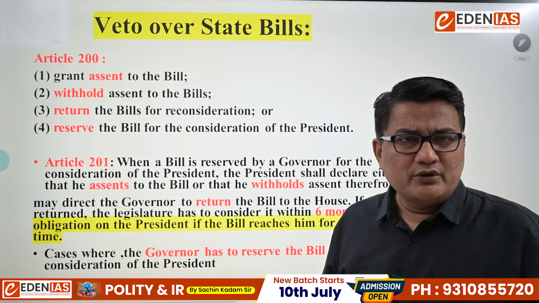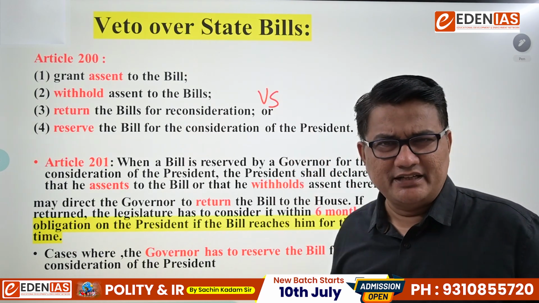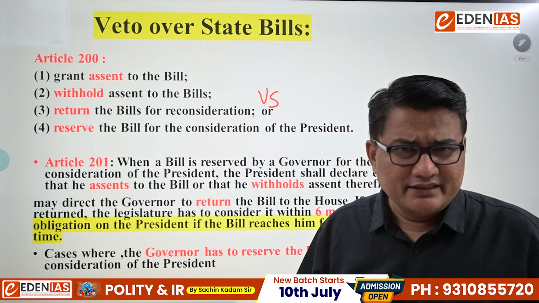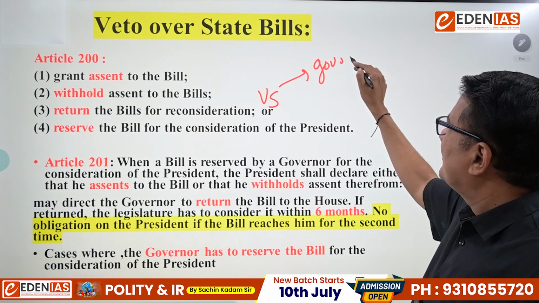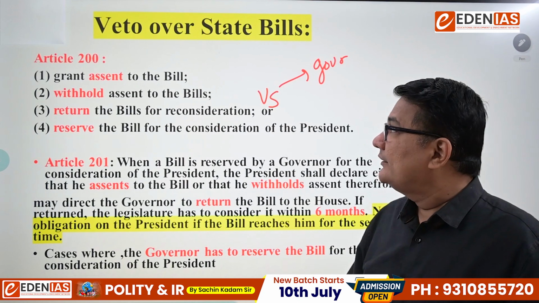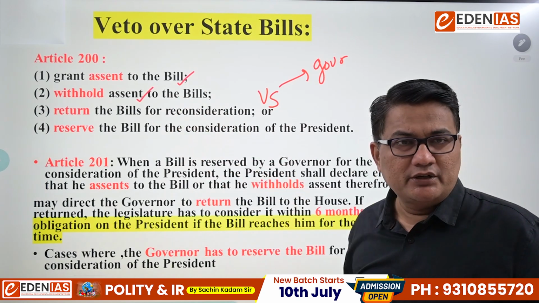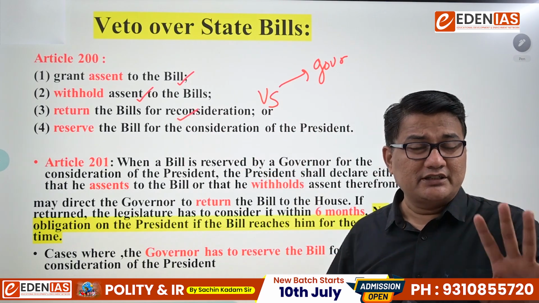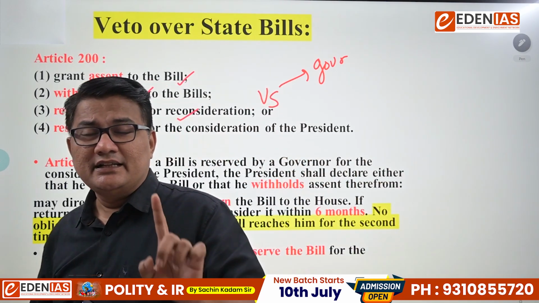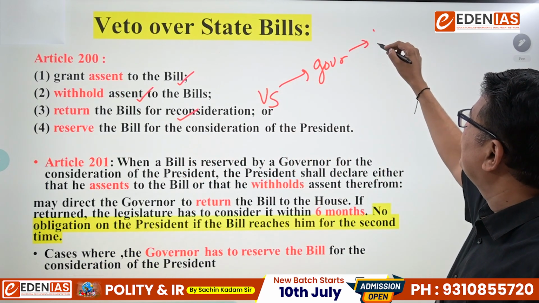If you read Article 200, it straight away says whenever any bill is passed by the state legislature, the Vidhan Sabha, or if there is a Vidhan Parishad, then it is the state legislature, it goes to the governor. Now what can the governor do with the bill? One, he can assent to the bill. Second, he can withhold assent to the bill. Third, he can return the bill for consideration. Or fourth, there is one more option available to the governor, that is he can reserve the bill for consideration of